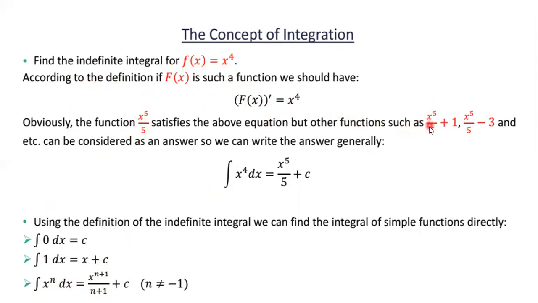That is x to the power 5 by 5 plus c. So it is the general function and can be considered as the answer. So we can write integration of x to the power 4 dx equal to x to the power 5 by 5 plus c.